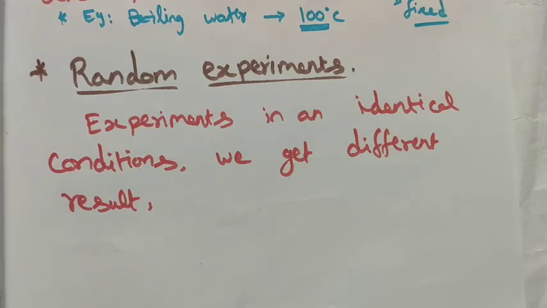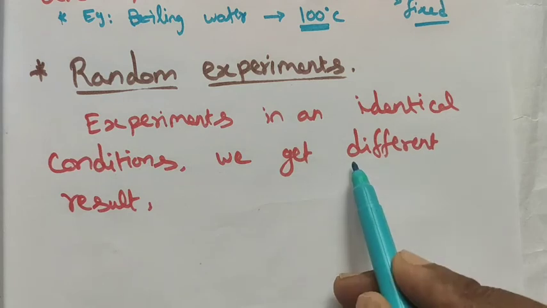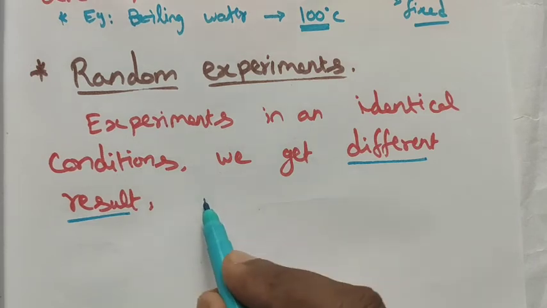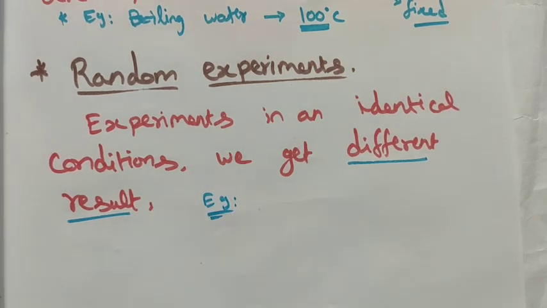Here we have an identical condition, experiments in an identical condition, but we get a different result. In deterministic we have the same result; here we get different results. Then we can say that is a random experiment. Example, in athletics, Usain Bolt and Justin Gatlin are participating, right?